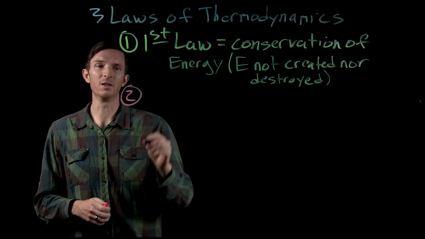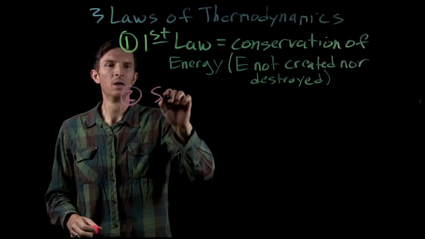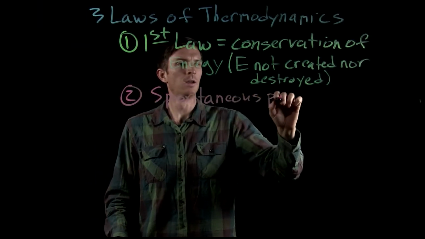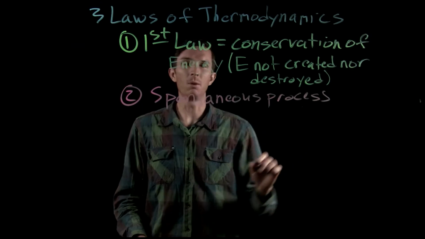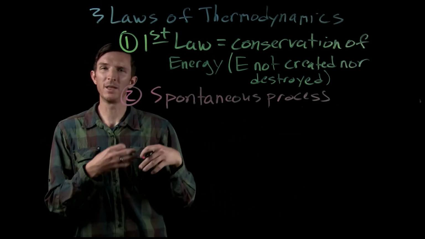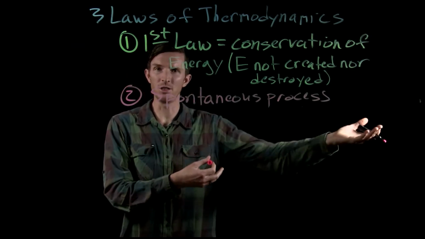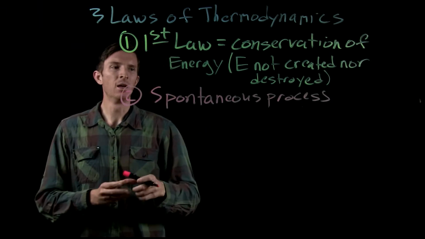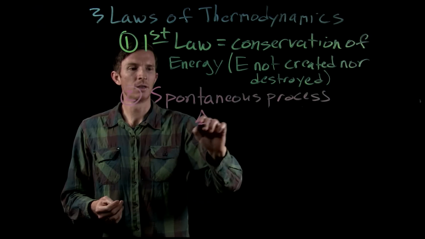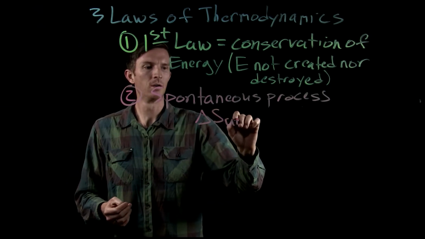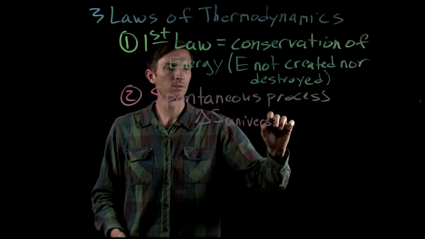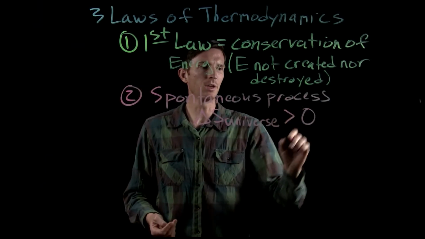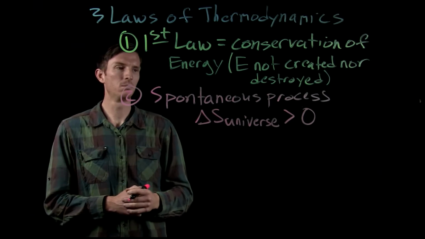The second one is dealing with a spontaneous reaction. So for a spontaneous process, okay, remember a spontaneous process, something that happens without us having to add energy into it continuously, right? It just goes by itself, okay? For a spontaneous process, the entropy of the universe, so we call this the change in entropy of the universe, is always going to increase, or be greater than 0, okay?